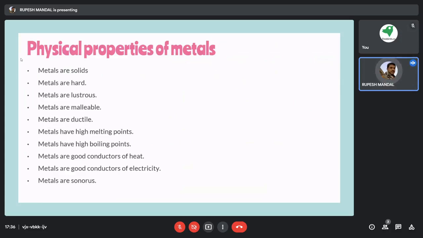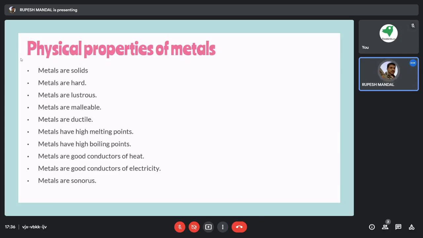For example, we use iron for the construction of structures. We use iron combined with some other element to form steel. Those steel rods or iron rods are kept inside the RCC building to make the structure strong. So that is called hard. Then metals are lustrous. That means they give some sort of luster, a shiny appearance, some sort of reflectance. That is the property of metal.